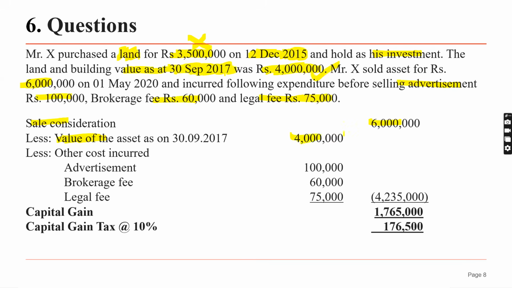Cost, yes, we have to consider. Then we can deduct advertisement expenses of 100,000, brokerage fees, and legal fees. After deducting all these, we get a capital gain of 1.765 million. Then the capital gain tax would be this multiplied by 10%, which is 176,500. Hope it's clear to everyone, capital gain tax in short.